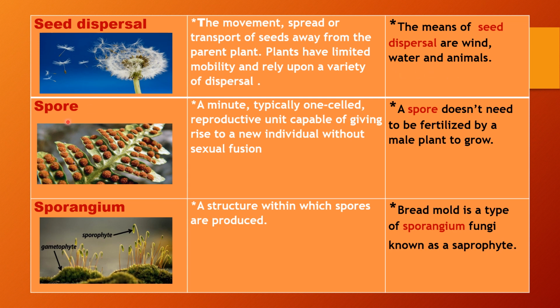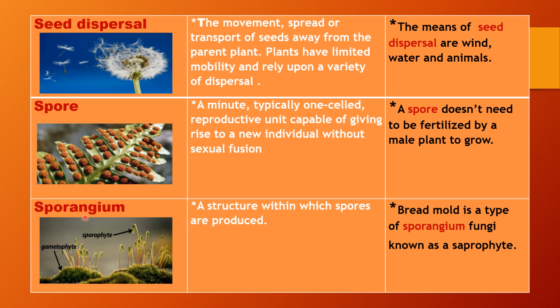The next is spore. It means a minute, typically one-celled reproductive unit capable of giving rise to a new individual without sexual fusion. It could be used in a sentence like, a spore does not need to be fertilized by a male plant to grow.